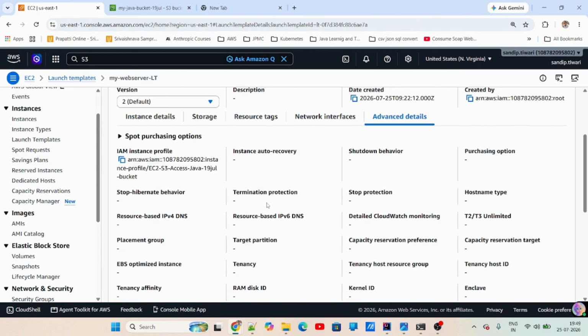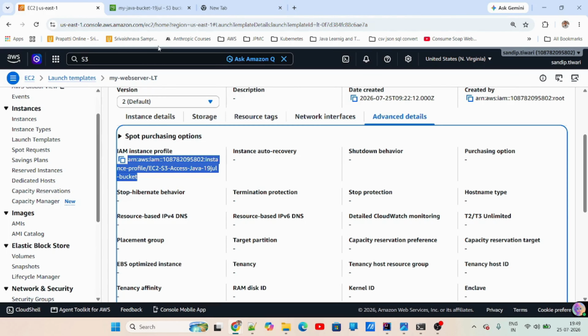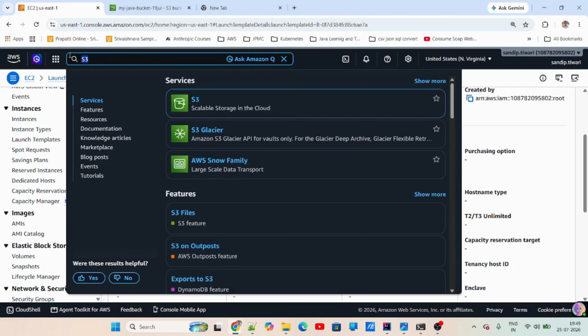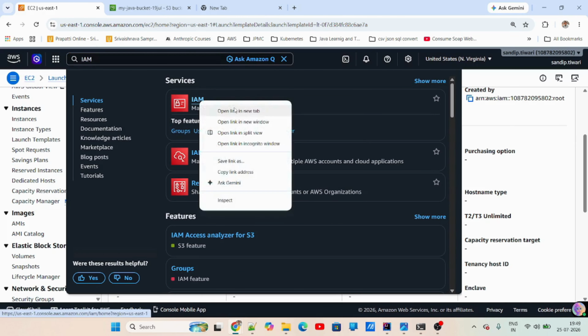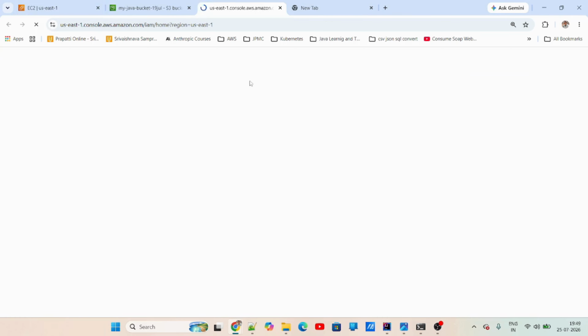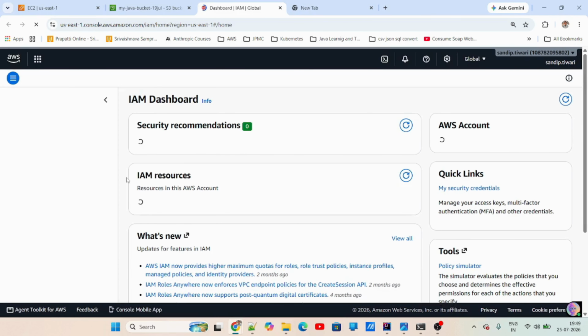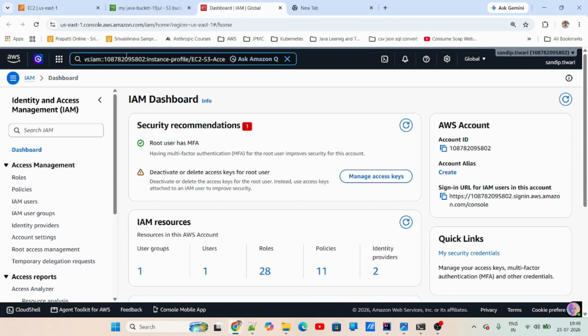My launch template first has this instance profile. If you look into this, I can show you in the IAM also. These are a few very important key things that you need to keep in mind. Otherwise, if this role is not there, you might see that it is not working.